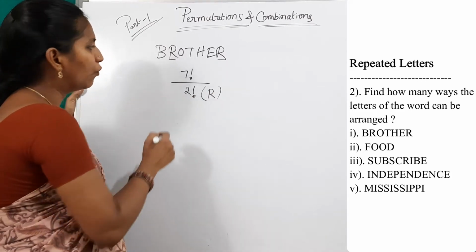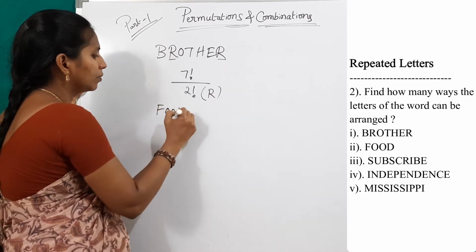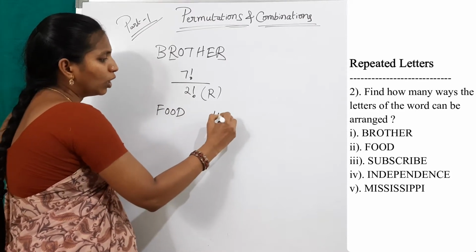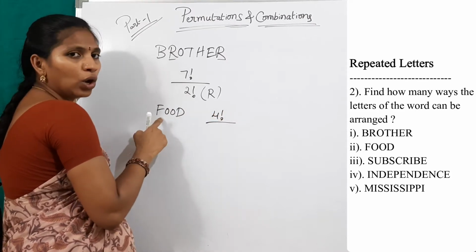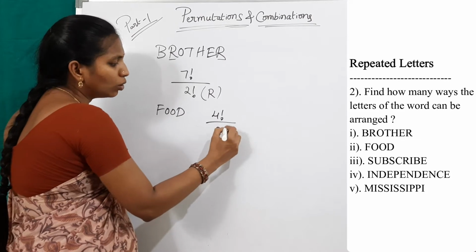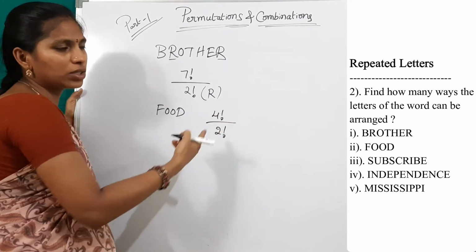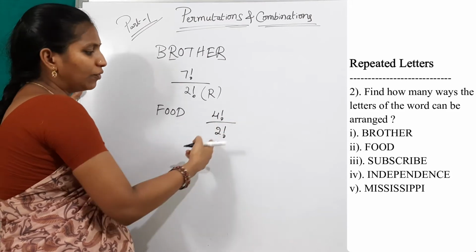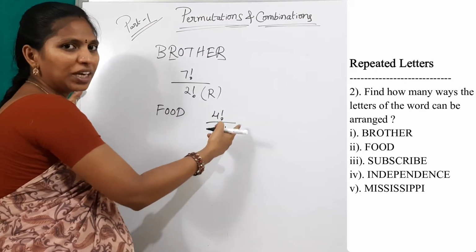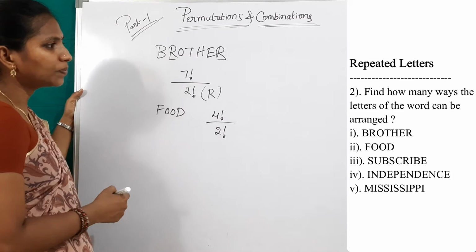And the next one is food. 4 letters, 4 factorial, and O is repeated 2 times. So 2 factorial. 4 factorial by 2 factorial. Do the simplification. 4 factorial means 24, divided by 2 factorial means 2. 24 by 2 is 12.